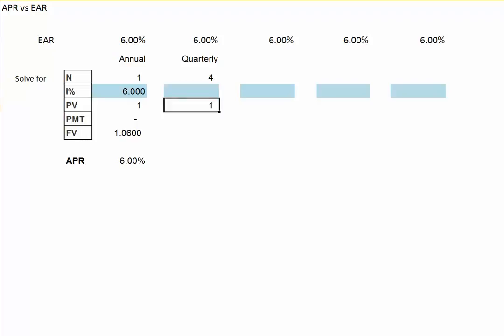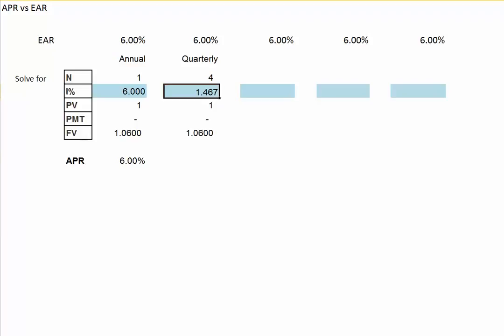Again, our present value will be 1, or negative 1 on your financial calculator, 0 for the payment, and we're going to want to enter in 1.06, which is 1 plus the EAR for the future value. Again, the idea being if we put in $1 today as a present value, we would have a future value of $1.06 if we could earn a 6% EAR. Now we need to solve for the quarterly interest rate, and we get a quarterly interest rate of